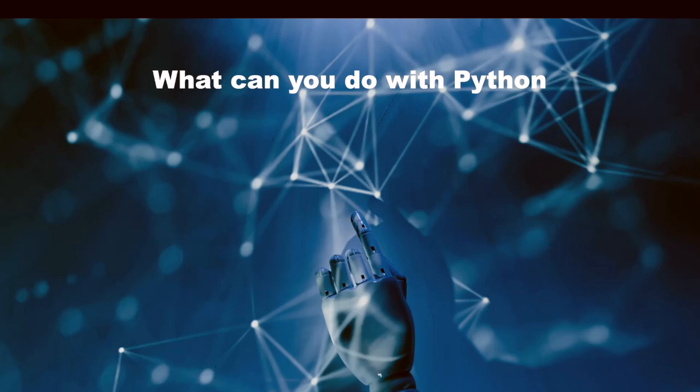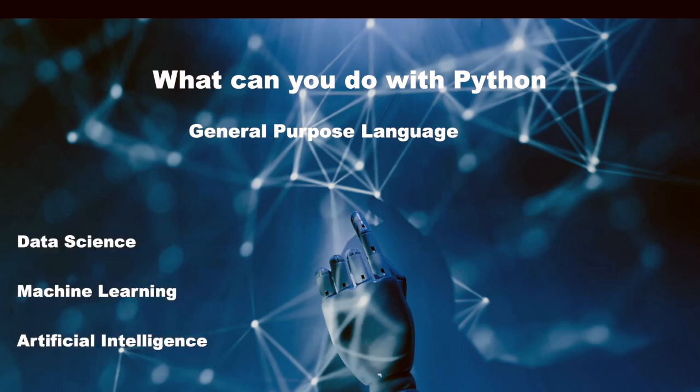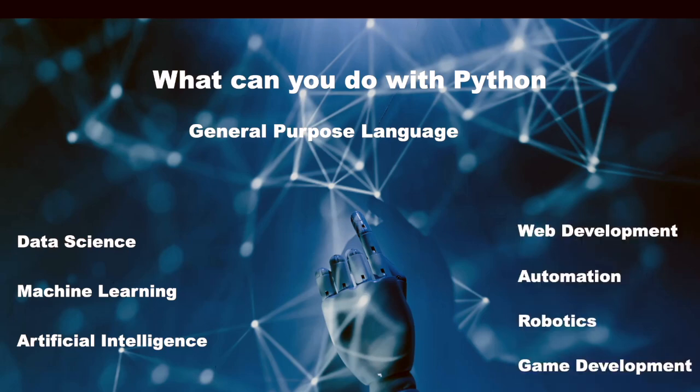Now let's see what you can do with Python. Python is a general purpose language. It's so general that you can do pretty much anything you can imagine. So if you learn Python, you can work on machine learning, data science, and artificial intelligence. In fact, it's the number one language for data science and machine learning projects. You can make a game, a backend server, or API. You can work with databases. You can do a lot. You can use it for application and software development, or automate your day-to-day work, anything.